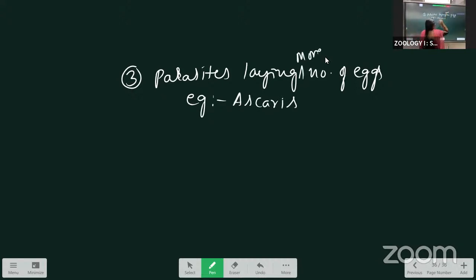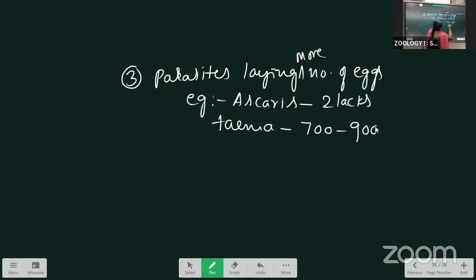And the tapeworm Taenia solium has 700 to 900 proglottids. Each and every proglottid has 35,000 eggs present. Imagine 700 into 35,000. That many eggs are laid by the parasites.